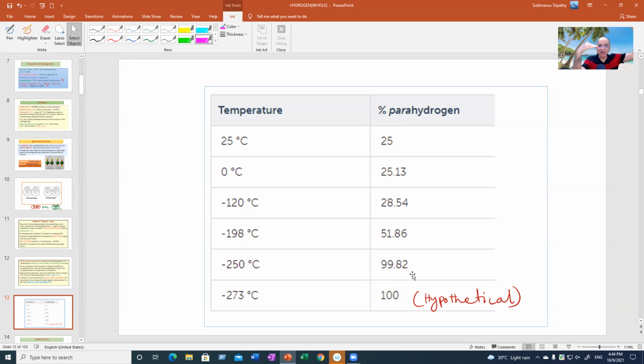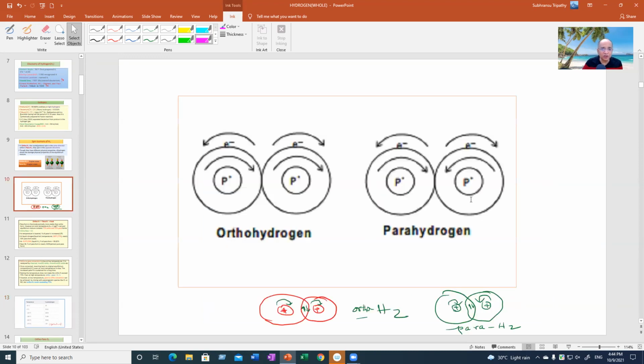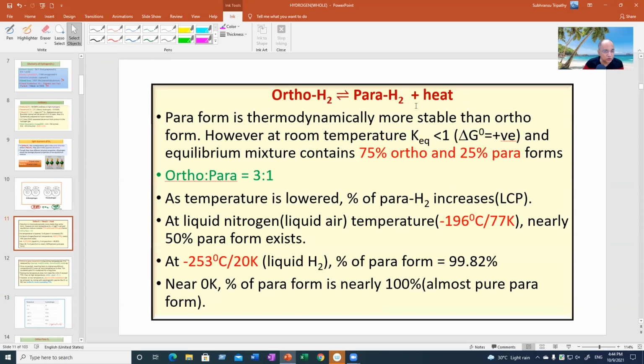Why? Because para is here, ortho is here, and you are removing heat. You are cooling means you are removing heat. So more and more ortho forms are falling down to the para form, and therefore percentage of para increases. That proves that para is thermodynamically more stable than ortho. And therefore, in the equation I have shown you that ortho to para conversion is exothermic. Heat is evolved. That is why para is at a lower level than ortho.